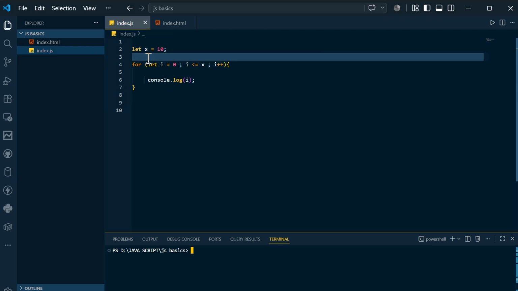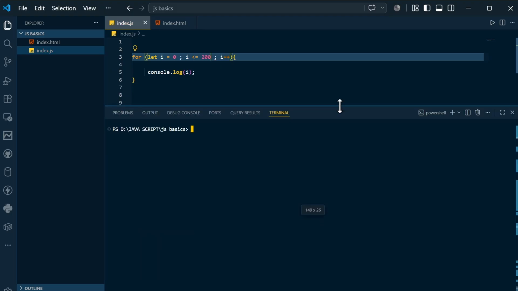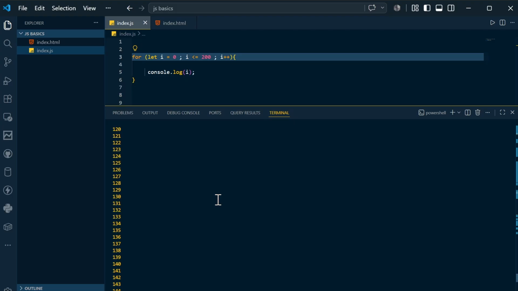Now, let's say if I remove this x also, you can simply mention the value of x here, or 10 directly. Not only 10, you can go up to 200 also. Let's see what it gives. If you compile and run, you can see it is printed from 0 to 200. You can come here to the top, and these are all the values going up to 200. So this is the way you use the help of loops. Within a second you can print all the stuff that you want.